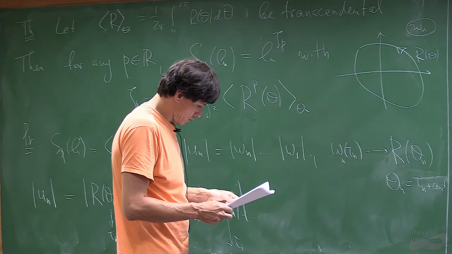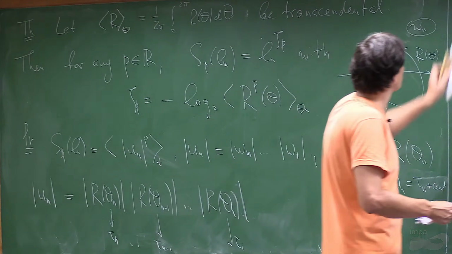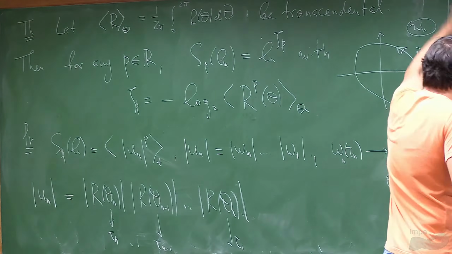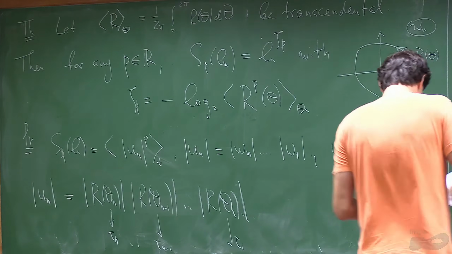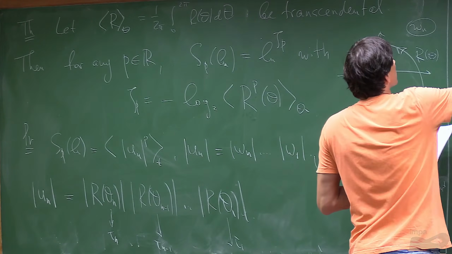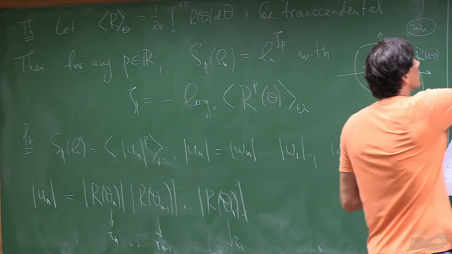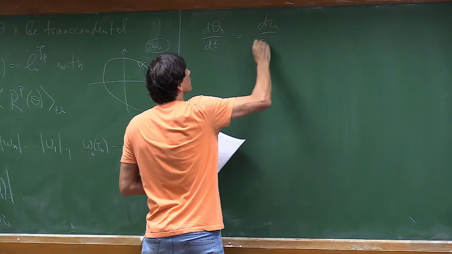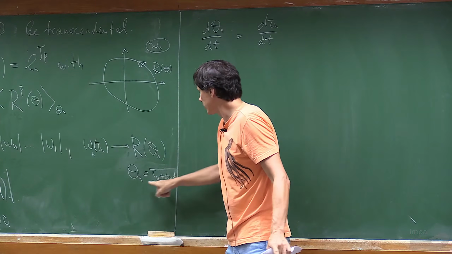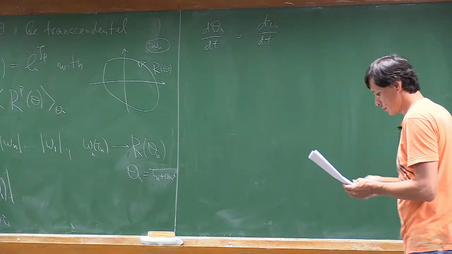And now you make a computation. What we do is that d theta n dt equals d tau n dt. Remember, there is no difference. The only difference between angle and tau is just up to a constant because of the initial condition.